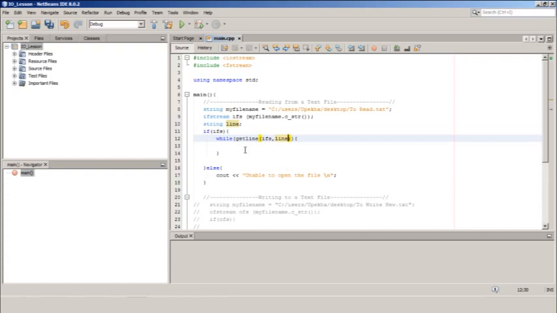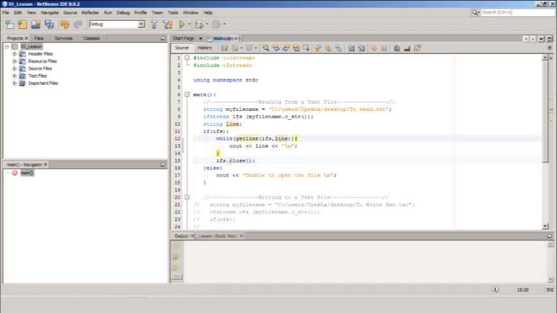Now remember, this getline function is a library function. You need the #include directives to call this function. Now inside the while loop, we need to output each line in the text file. So for that we say cout the line variable and \n. Now after doing everything with the file, we need to close the input file stream. So for that, ifs dot, and then call the function close. Okay, now we are done.